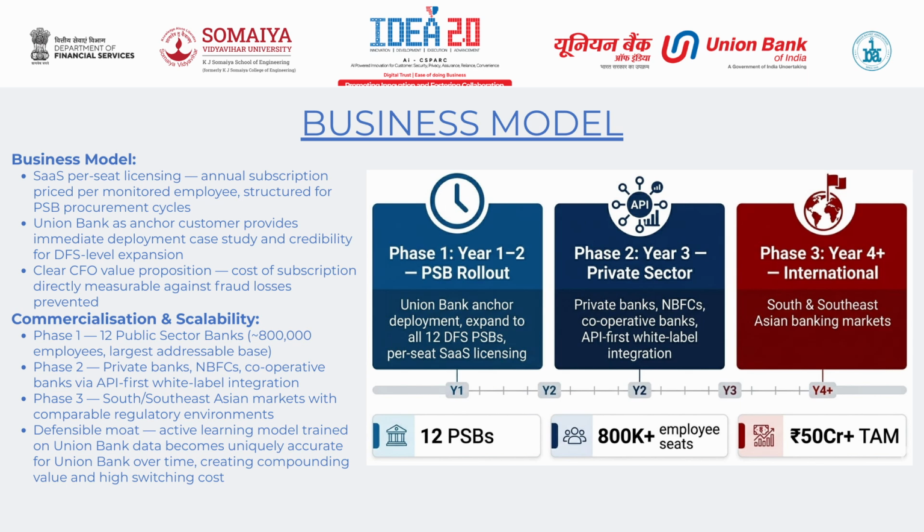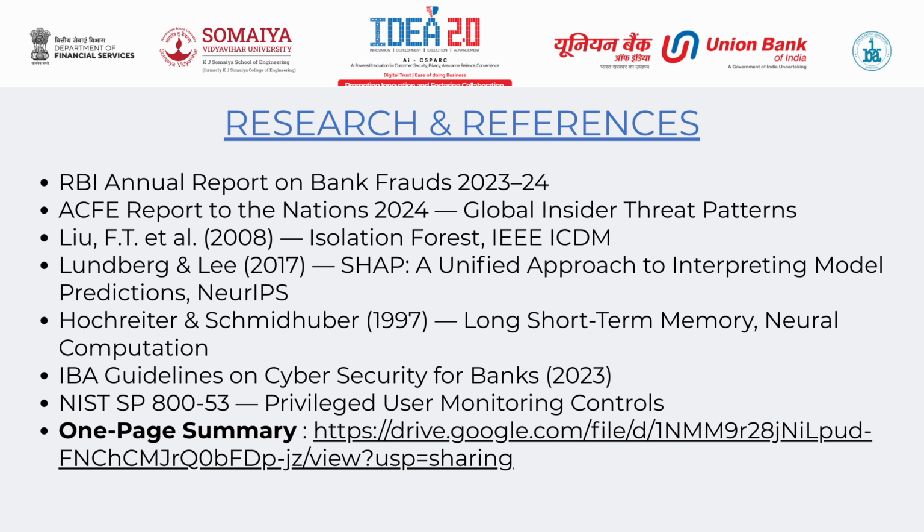The business model is SaaS per-seat licensing, starting with Union Bank as the anchor customer, expanding to all 12 DFS-PSBs in Phase 1, then private banks and NBFCs in Phase 2, and Southeast Asian markets in Phase 3. The active learning model becomes uniquely accurate for each bank over time, creating a strong defensible moat and high switching cost. Our solution is grounded in peer-reviewed research including the original Isolation Forest paper, SHAP from NeurIPS, and LSTM from Neural Computation, alongside RBI and IBA regulatory guidelines.